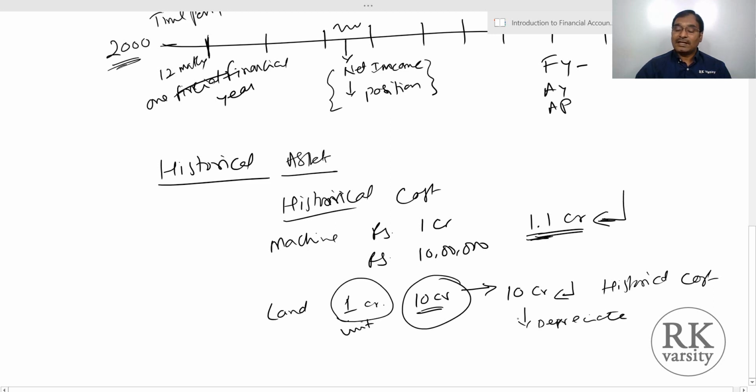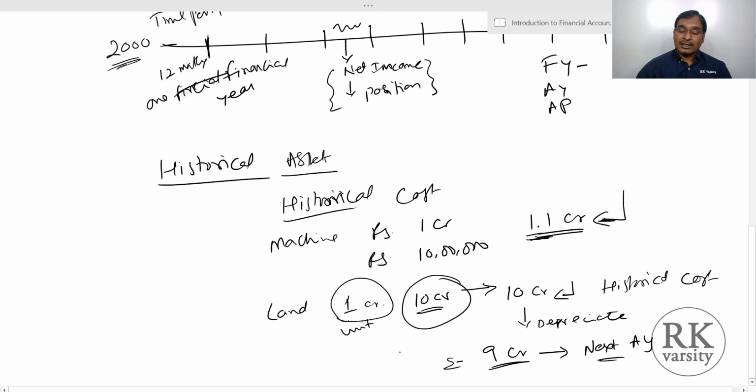So even after depreciation, whatever the value is there, then we'll record. Let us say we depreciate this particular asset at 10%. So that means 10% of 10 crore is 1 crore. So we show 9 crore as a balance in the next accounting year. But this will be recorded only at a historical cost.